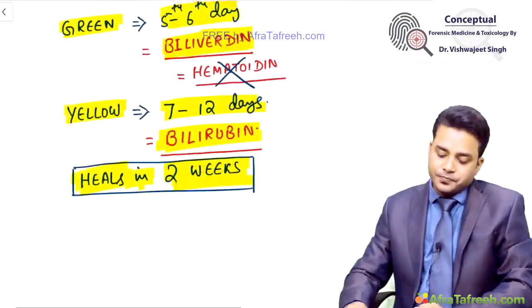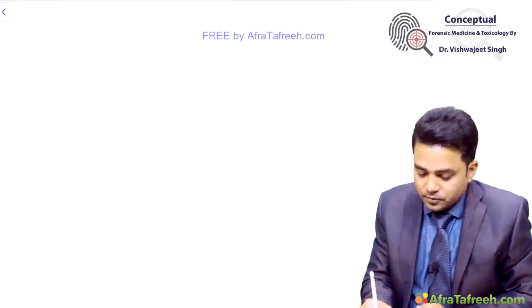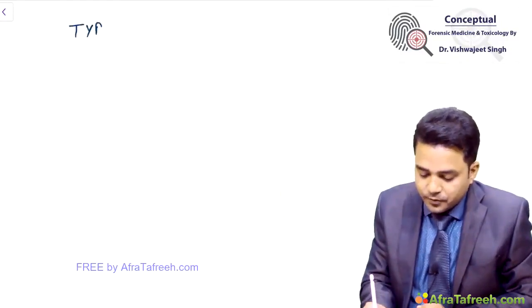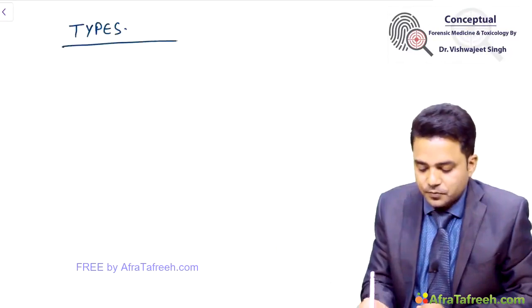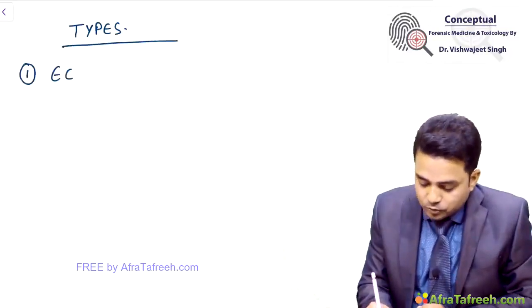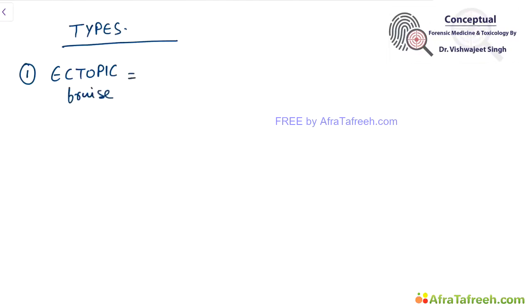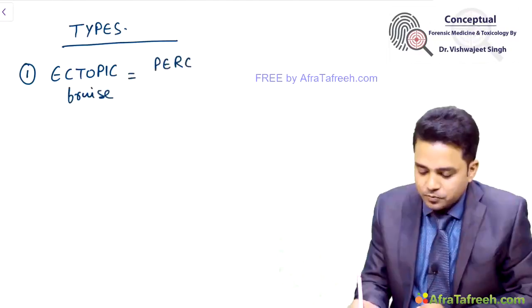Okay. Let us now see the types of bruises which are important. Number 1, ectopic bruise. What do you mean by ectopic bruise? Ectopic bruise is also called percolated bruise.